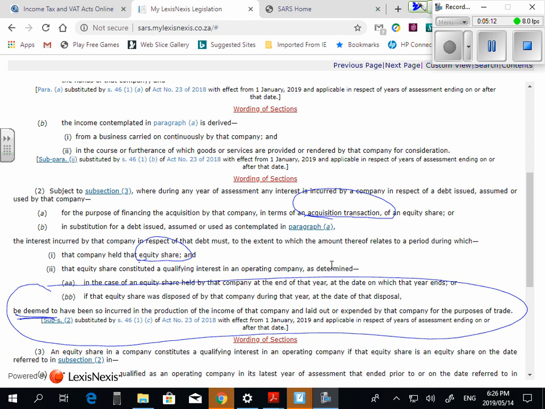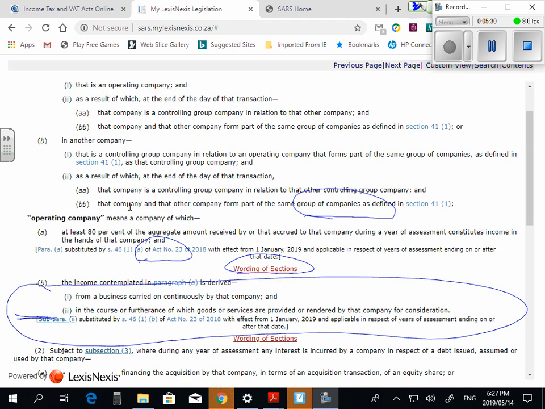And then it uses the term that constitutes a qualifying interest in an operating company. Does everybody see that? So basically we're saying if there's an acquisition transaction in an operating company, we will be able to claim the interest as a deduction. And those definitions are a little bit higher up.